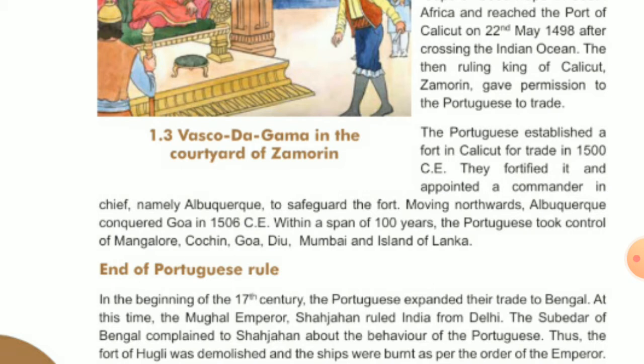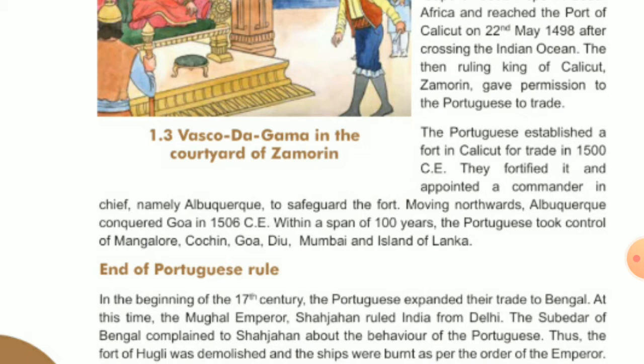Okay, see, the Portuguese established a fort and where? Calicut. Okay, and for which purpose? Trading, for business purposes. In which century? 1500s. And they fortified it and appointed a commander in chief.